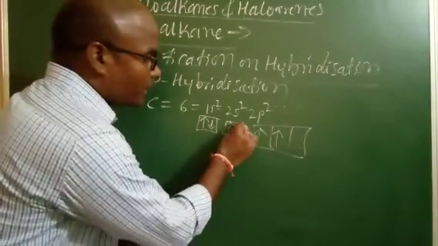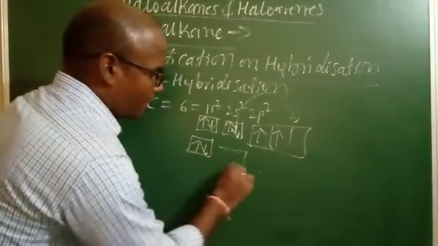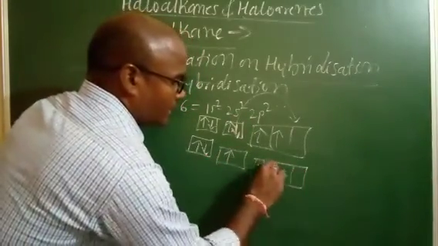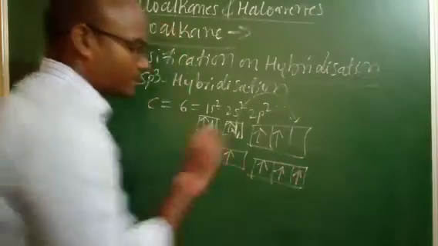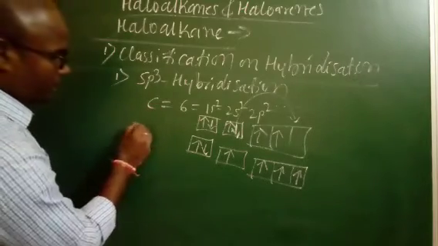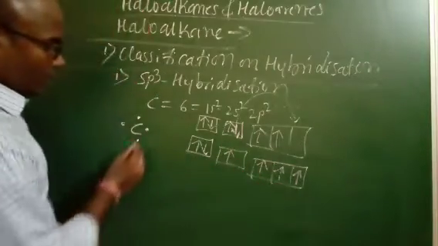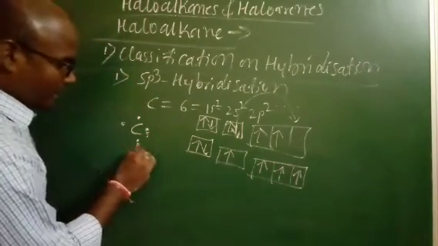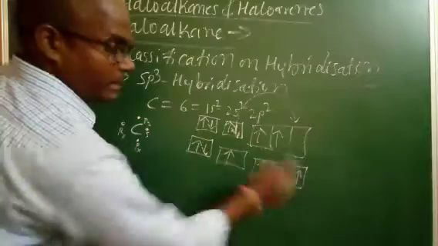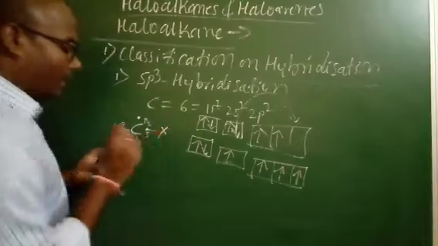Then the s has one single electron, and the p orbitals also have single electrons. It means it has four unpaired valence electrons: 1, 2, 3, 4. Consider this is s, this is Px, this one is Py, and this one is Pz. So if these carbon atoms are bonded with hydrogen atoms.